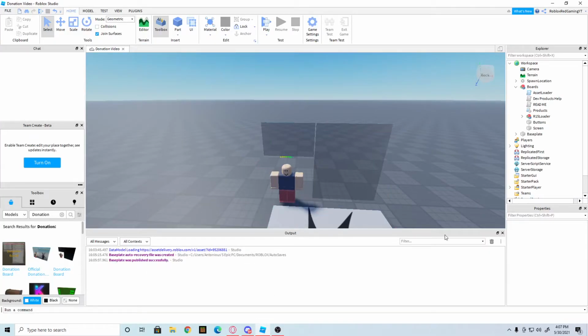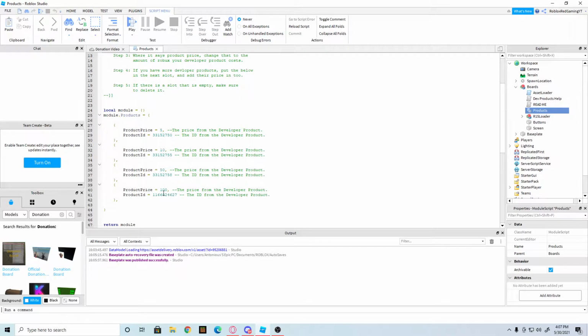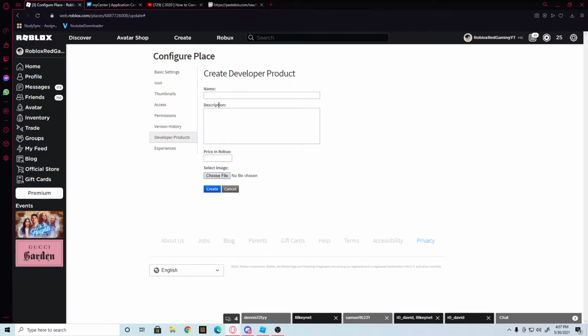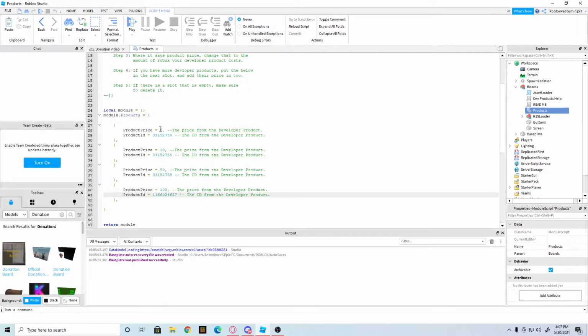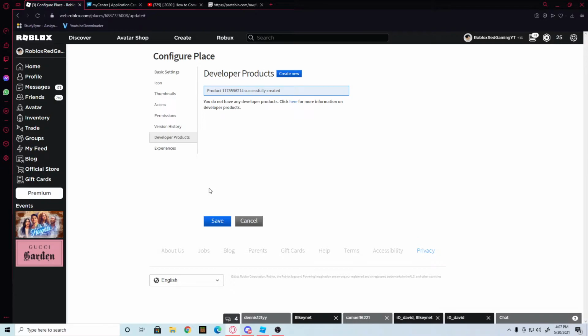Now, if we go back to Roblox Studio and we press the products right here, this is where you're going to put them. It says 5, 10, 50, and 100. And this is where your IDs are going to go. So you have to create 5, 10, 50, and 100. So if I press create new, which I already did, I'm going to say 5 donation. And then just going to put a description of 5. And price in Robux is 5 because if you go here, this is the price of Robux. You can change this and make it like 10 and make your first one 10. But then you're going to have to make this price 10. But I'm just going to keep it for 5. I'm going to press create.